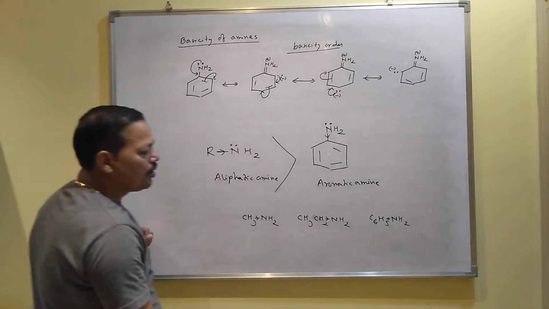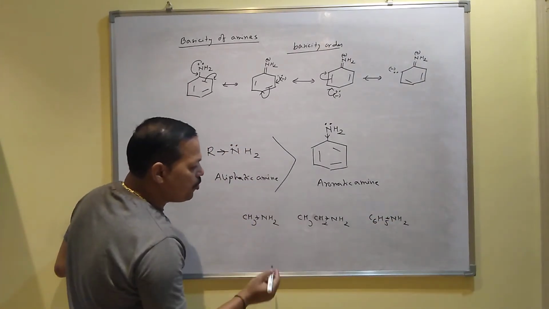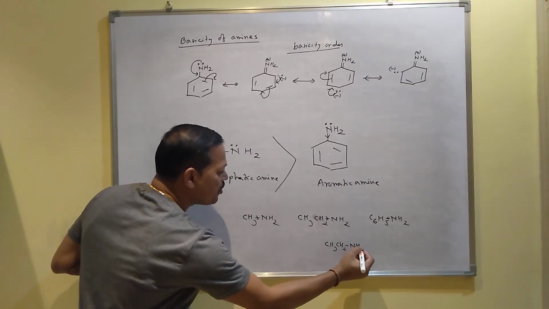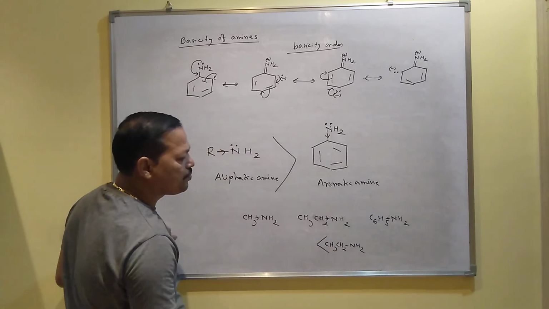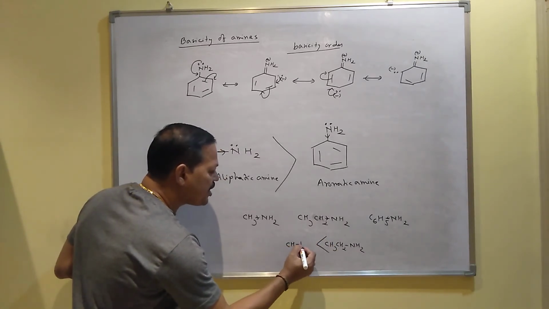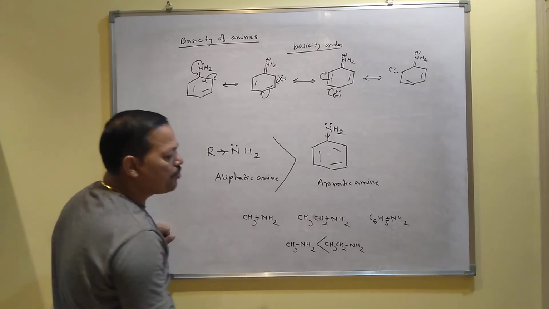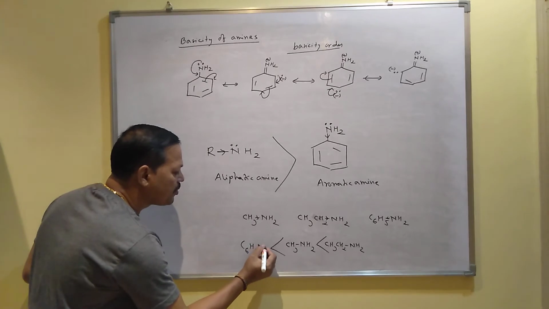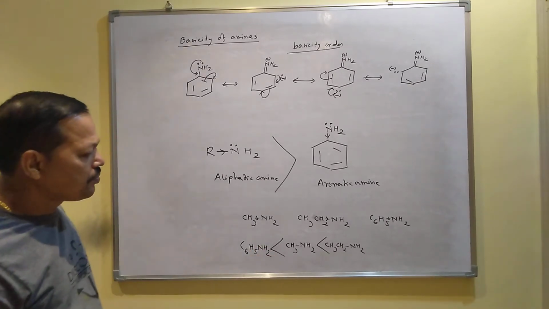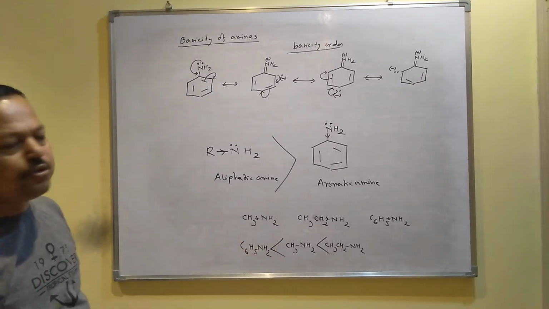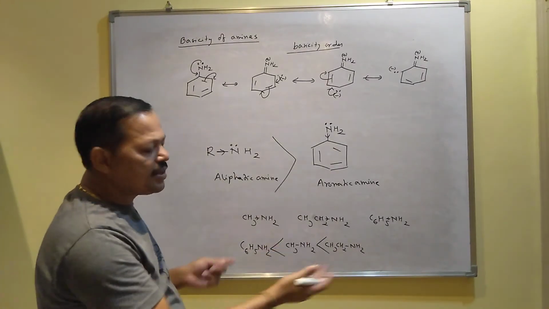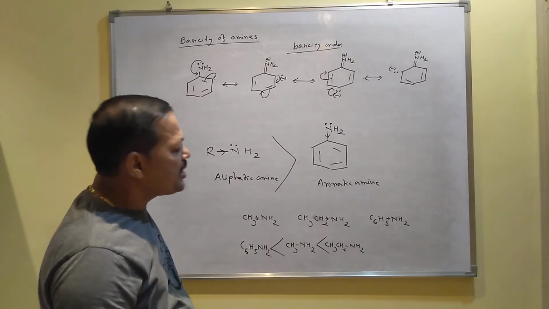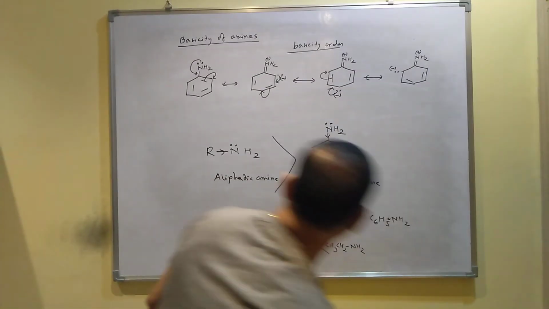Due to the larger size of the donating group, ethylamine CH3CH2NH2 will be more basic than CH3NH2, then C6H5NH2. Like this you have to arrange, and if secondary or tertiary amines are also given, then apply that concept, and see whether it is in gaseous phase or in aqueous solution.